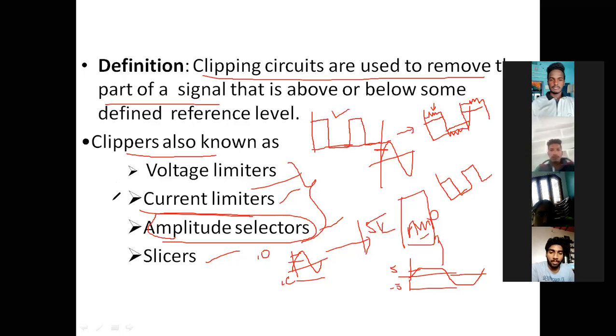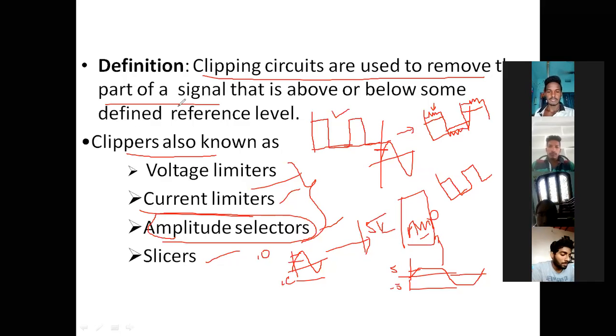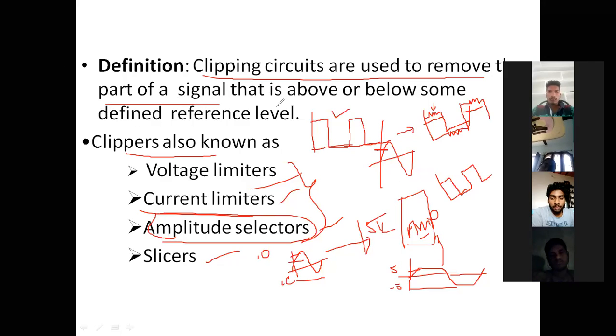You should have this knowledge, because in a voltage limiter we are using the clipper circuit only. This is regarding the clipper circuit. Once again, a clipper simply removes the unwanted signal from the input signal and transmits the rest to the output. As the name itself is the definition, it removes a part of the signal above or below the reference levels. This is regarding the clipper.